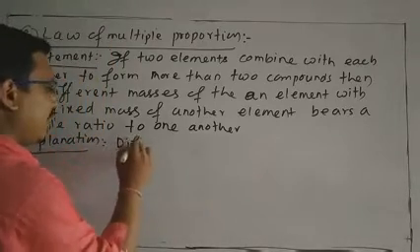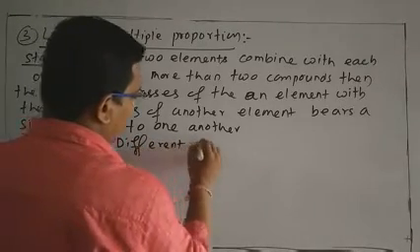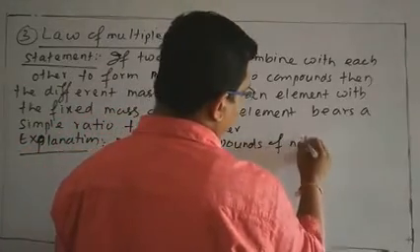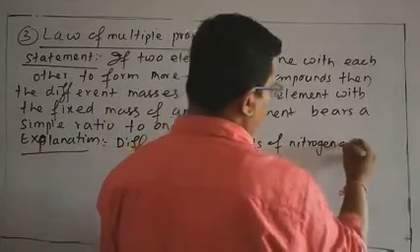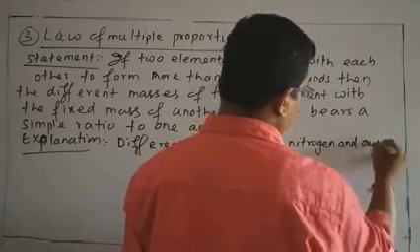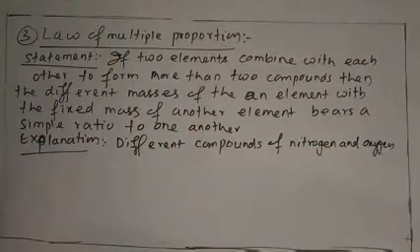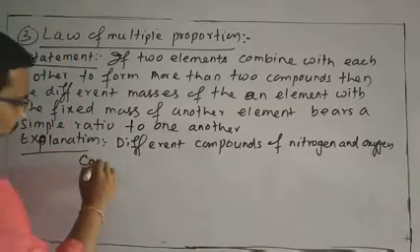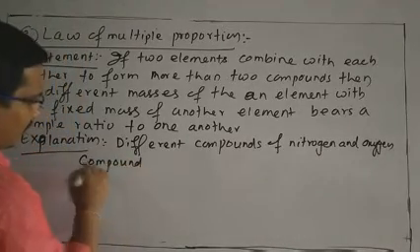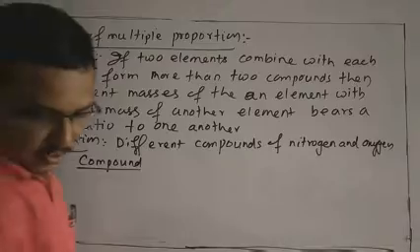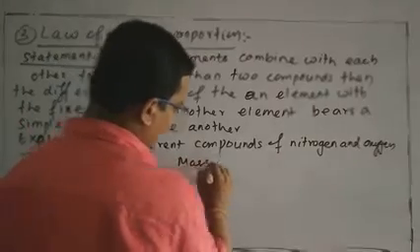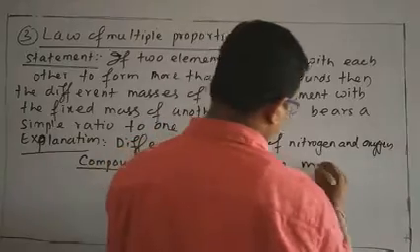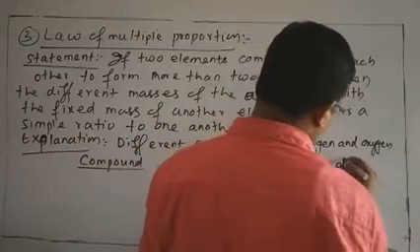Take a column for the compound, another column for the mass of nitrogen, and the next column for the mass of oxygen.